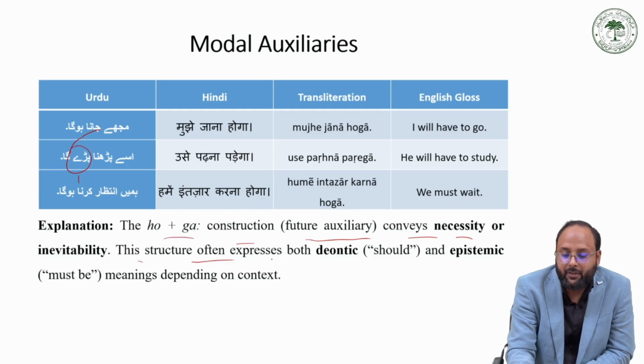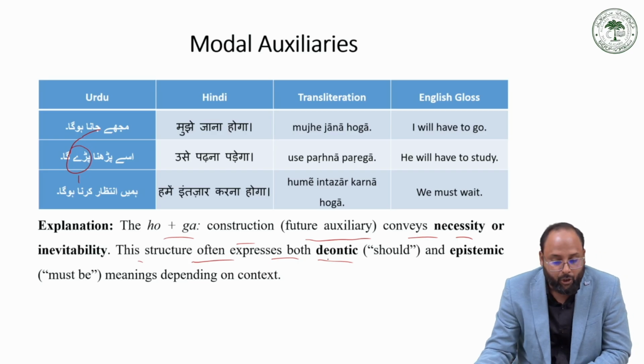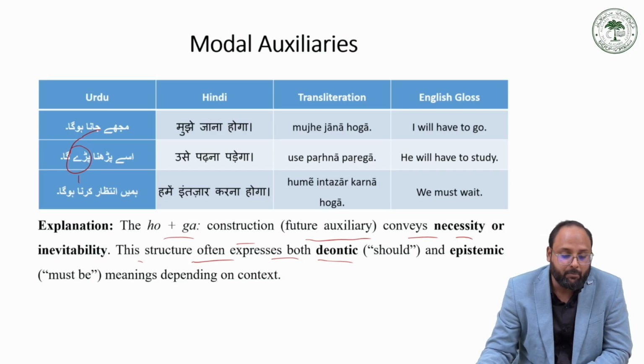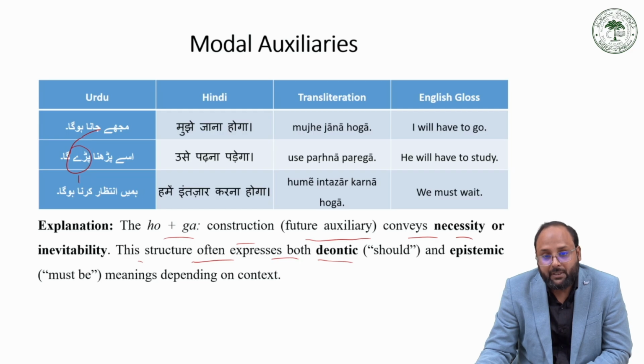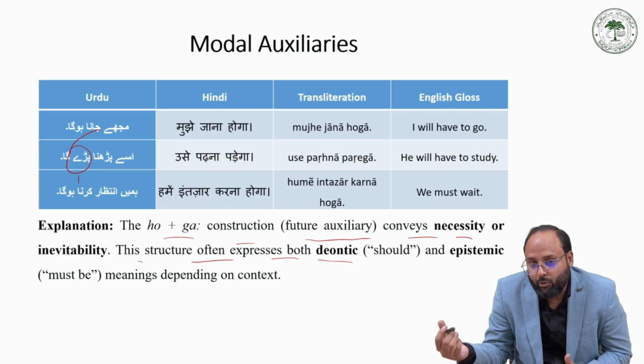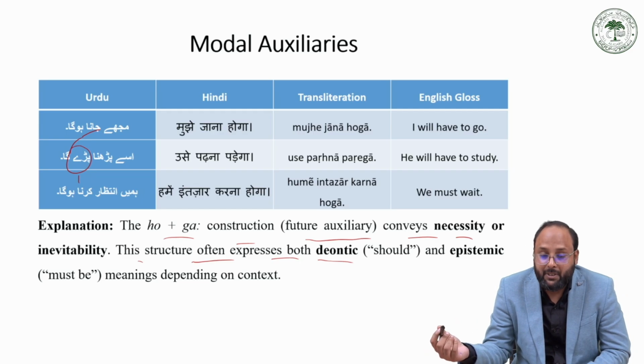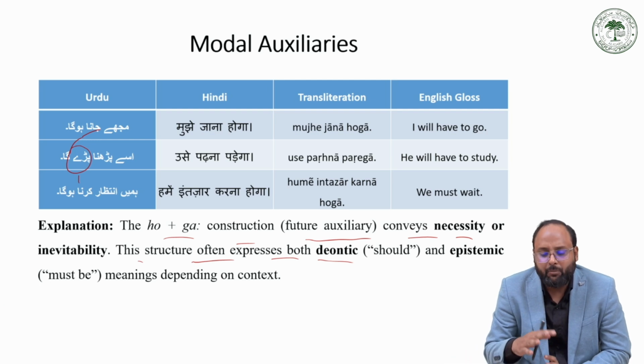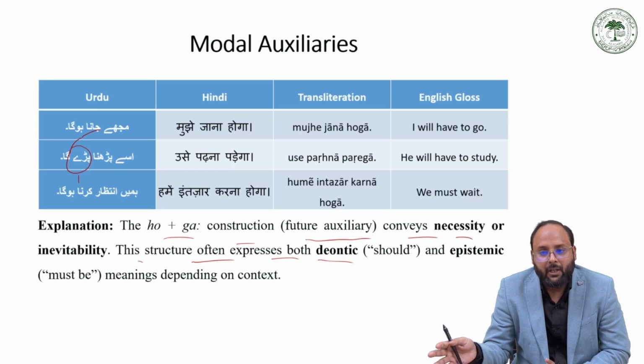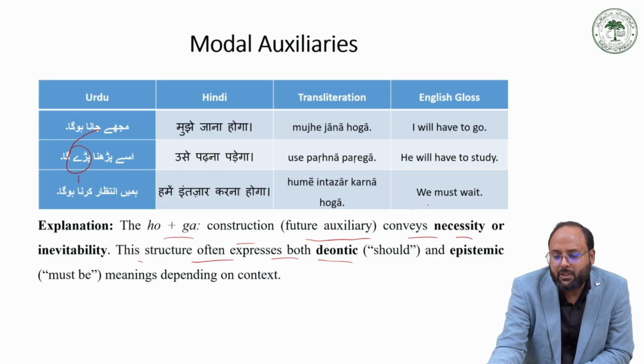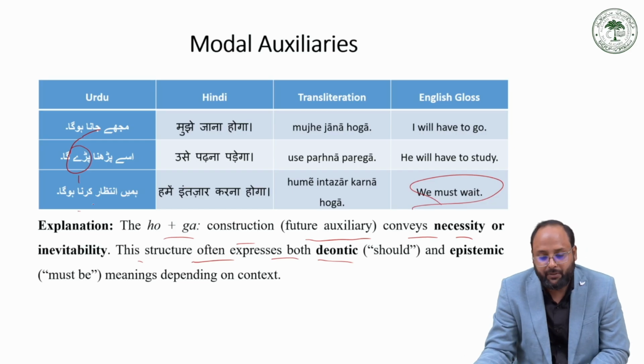So the ho plus the future auxiliary construction conveys necessity. This structure often explains both the deontic meaning, that is should, and the epistemic meaning, that is must be, depending on the context. So sometimes it denotes we should do this, or sometimes there is a meaning of must be. हमें इंतजार करना होगा, उसे पढ़ना पड़ेगा, मुझे जाना होगा. So the meaning of must be and should comes from the context. Like in this हमें जाना पड़ेगा, we must wait. हमें इंतजार करना होगा, we must wait. So that is the construction for this.